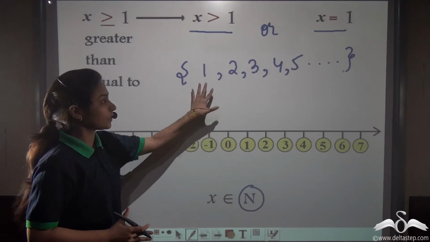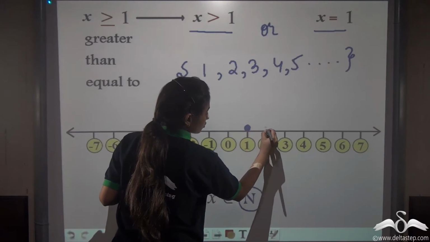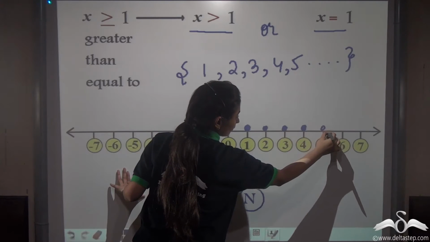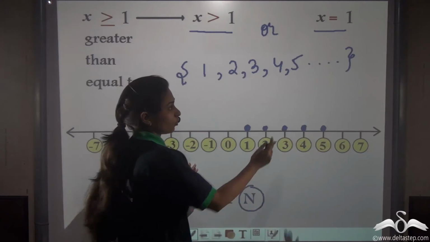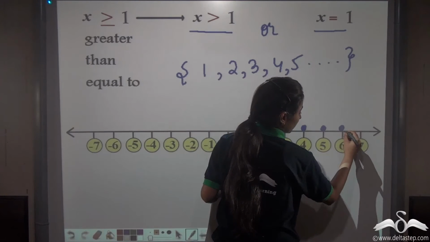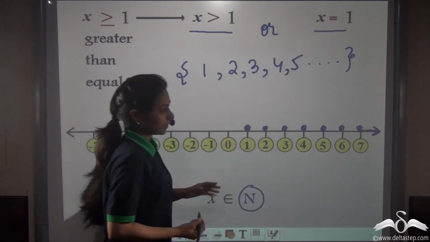You know how to plot such numbers on a number line? So 1, 2, 3, 4, 5. Well, will I stop at 5? No. You can see the ellipsis here. That means it will go on 6, 7 and so on. Like this.